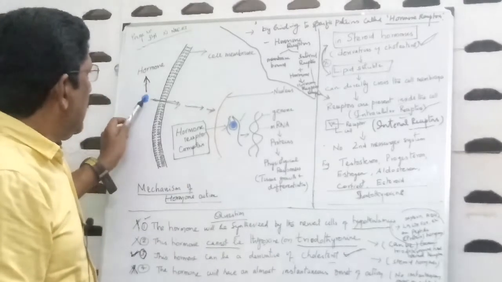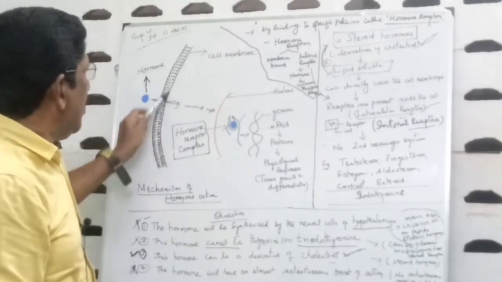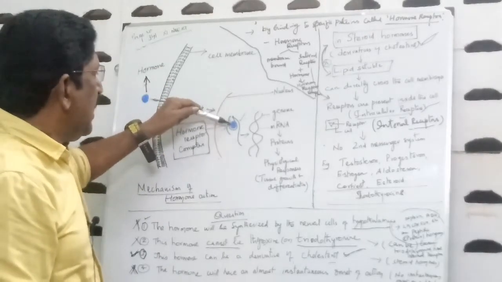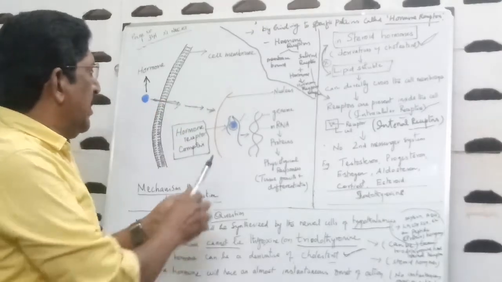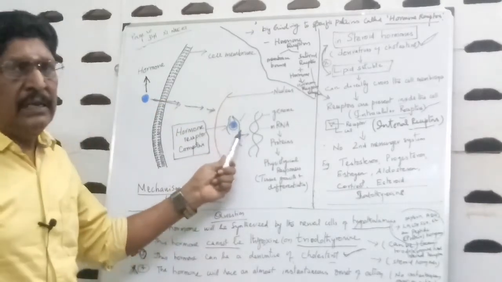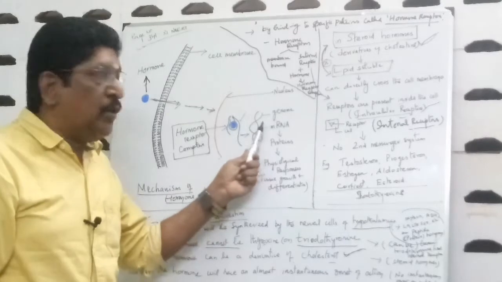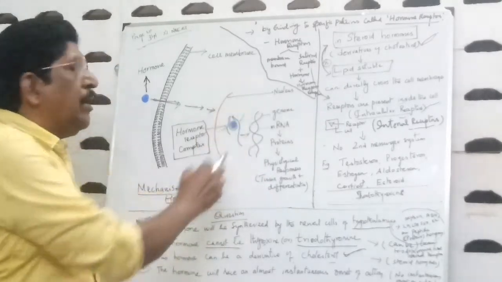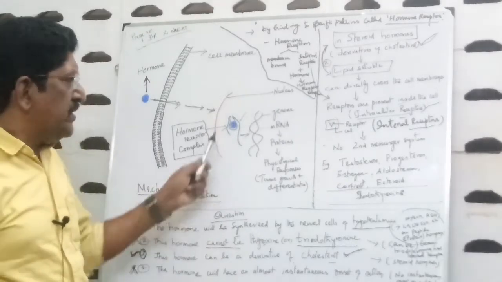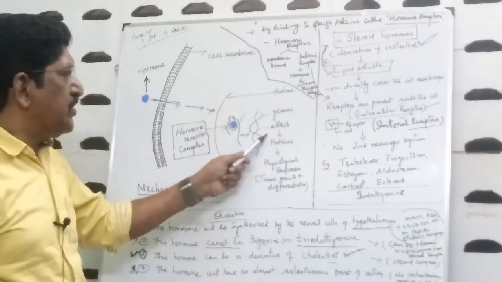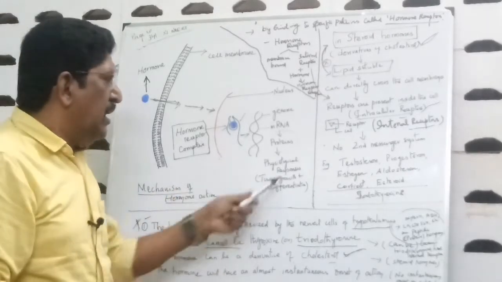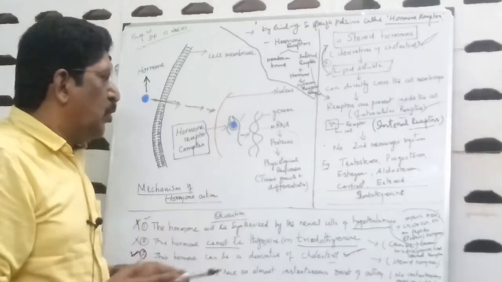The hormone comes inside the cell, dissolving the cell bilipid membrane, and then enters the nucleus where the receptor is present. The receptor is present inside the cell, so it is an intracellular receptor, and forms a hormone receptor complex which acts on the genome and forms specific proteins which bring about physiological responses like tissue growth and differentiation